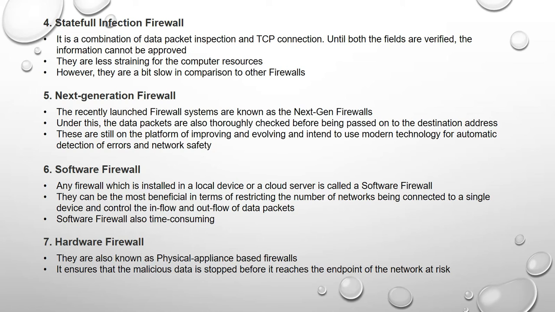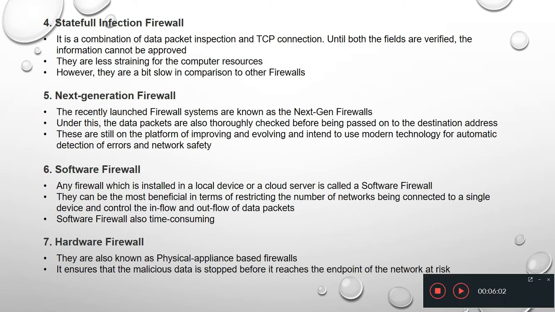And these are still on the platform of improving and evolving, and intend to use modern technology for automatic detection of error and network safety. Software firewall. Any firewall which is installed in a local device or a cloud server is called a software firewall.